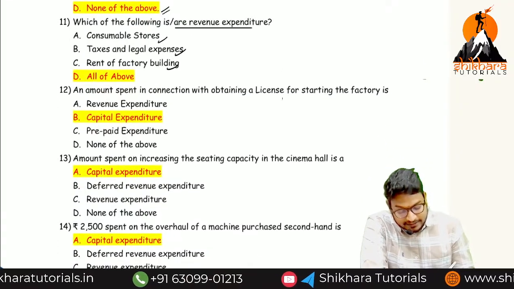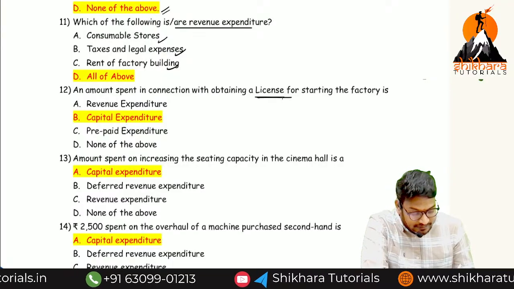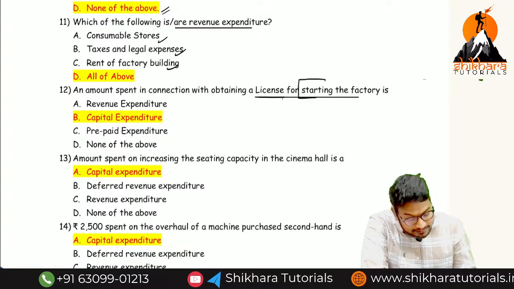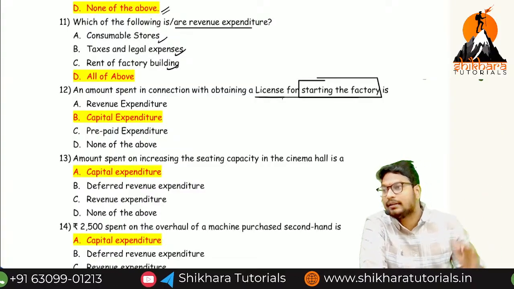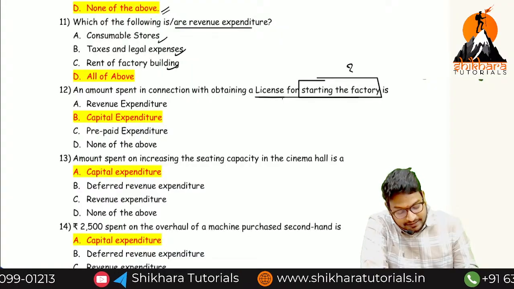The amount spent in connection with obtaining a license for starting of a factory. So a license for starting of a factory is a capital expenditure. All the remaining types of license are called what? Revenue expenses. So please keep this point in mind.